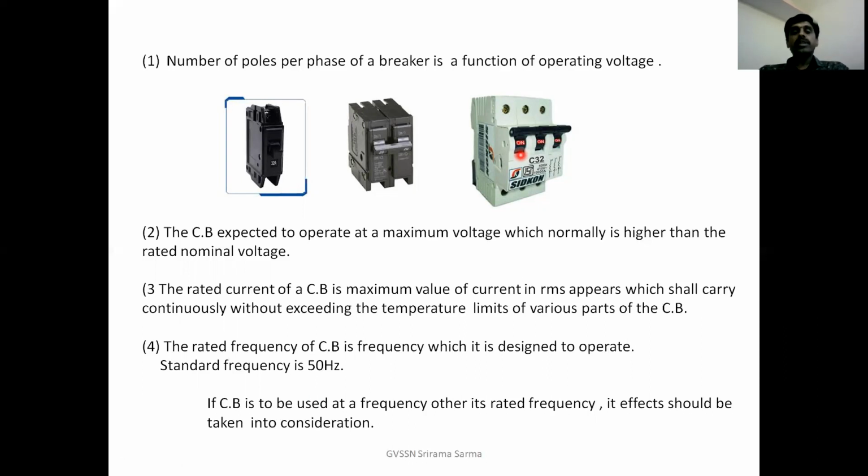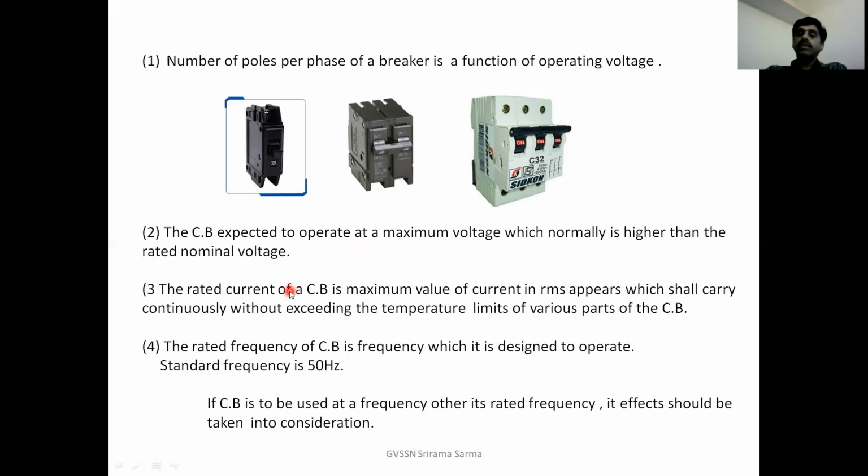The specified voltage is somewhat higher than the rated nominal voltage. The circuit breaker is expected to operate at a maximum voltage, which normally is higher than the rated nominal voltage. That means the expected maximum voltage of the circuit breaker is generally more than the rated nominal voltage.